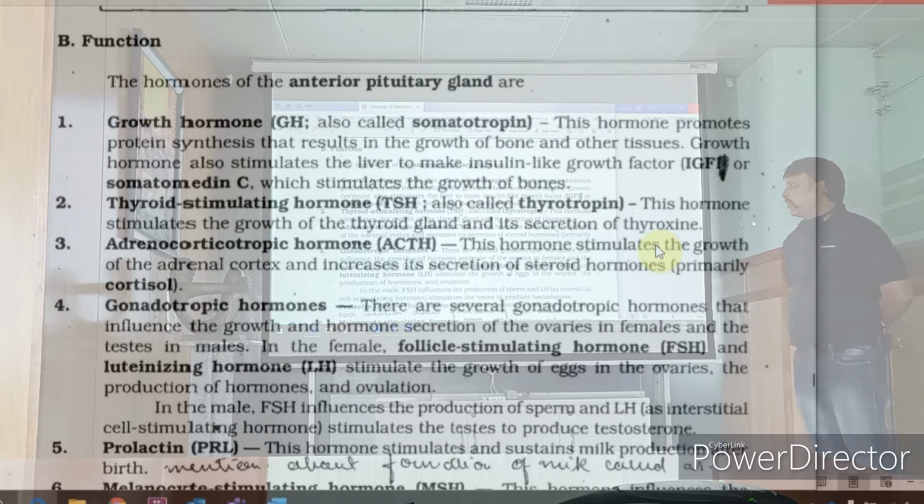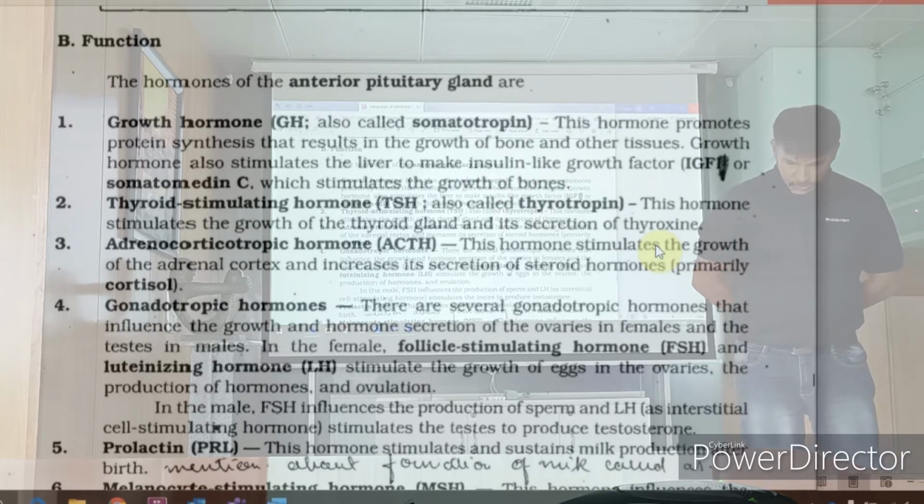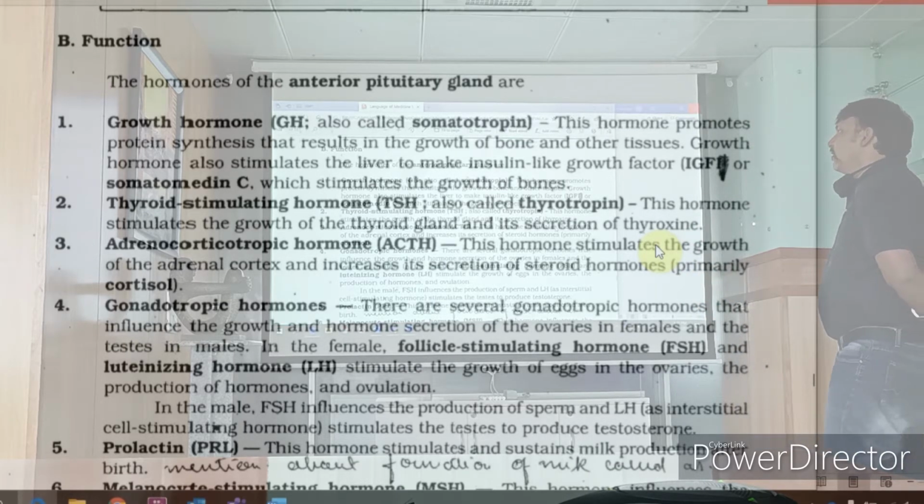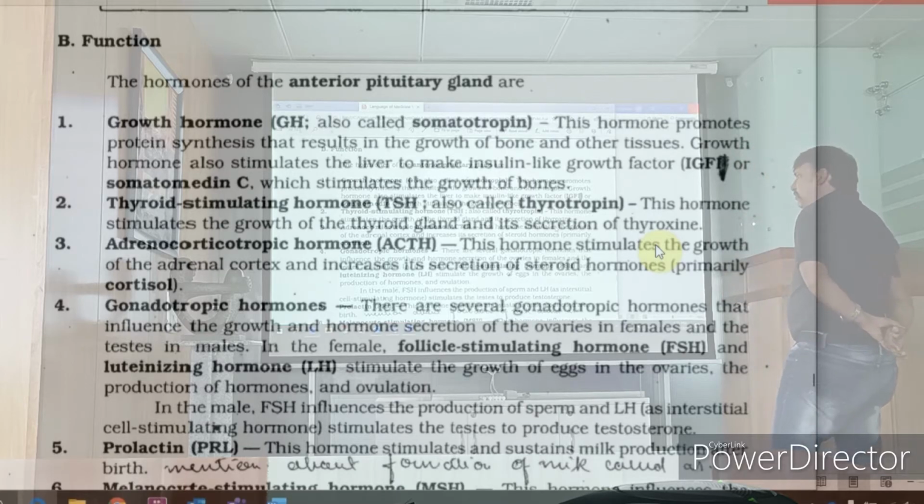Gonadotropin hormones, there are several gonadotropin hormones that influence the growth and hormone secretion by either ovaries in the females, and testes in the males. In the females, FSH we call it, and LH, that stimulate the growth of eggs in the ovaries and production of hormones and ovulation. Alright, FSH has a particular function. Similarly, in the male, FSH promotes the production of sperm and LH, also called interstitial cell stimulating hormone, stimulates the testes to produce testosterone. Okay.